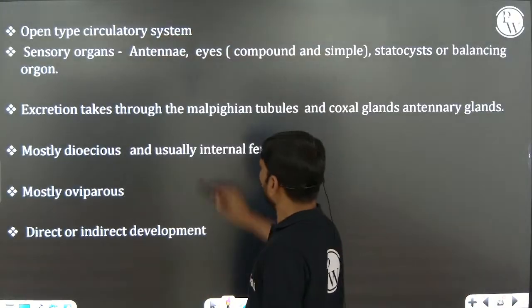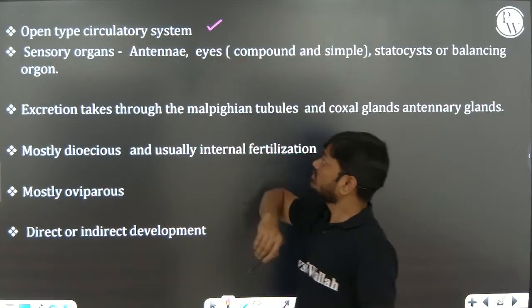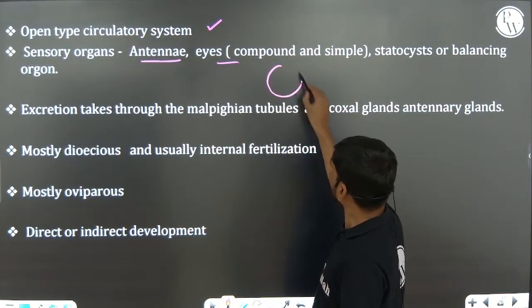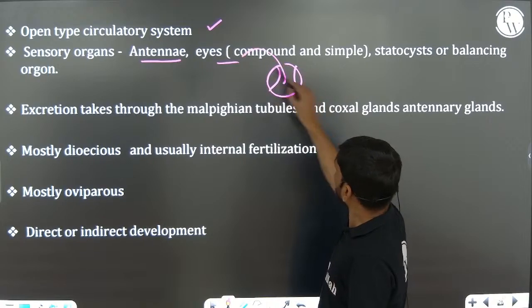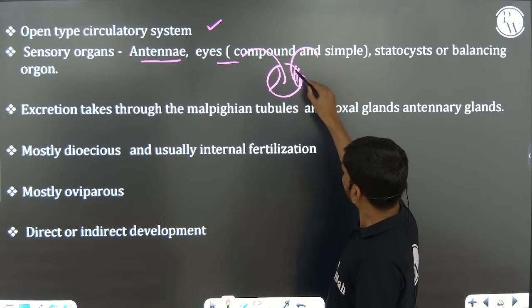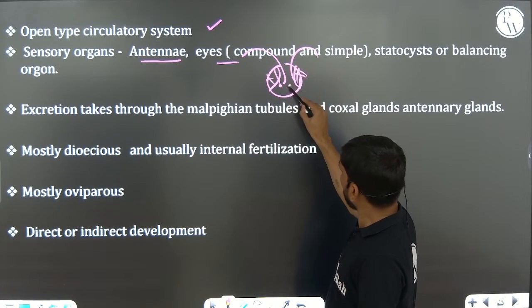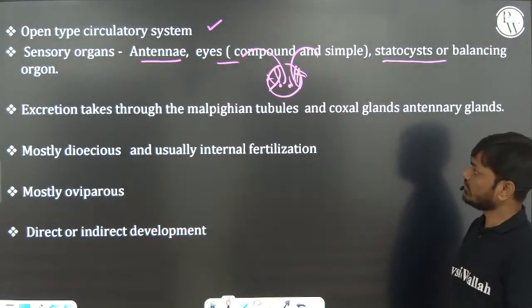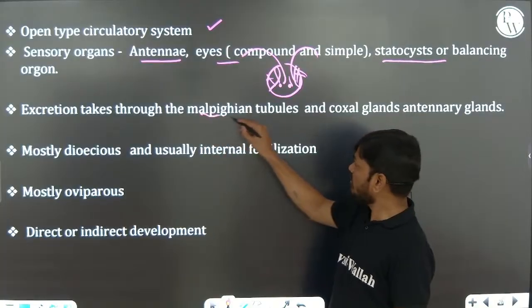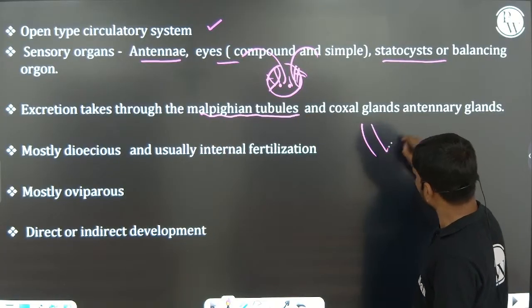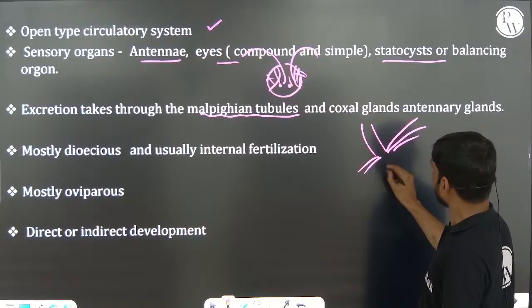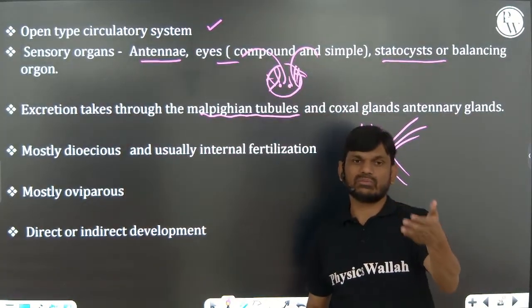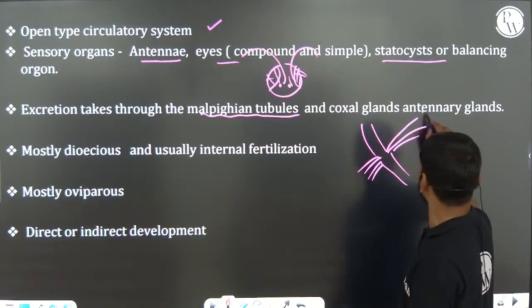Next, open type circulatory system is present. Sense organs: antennae and compound eyes, and simple eyes also present. Statocyst is present, a balancing organ. Excretion is through Malpighian tubules, 100 to 150 Malpighian tubules present between midgut and hindgut, helping in excretion.